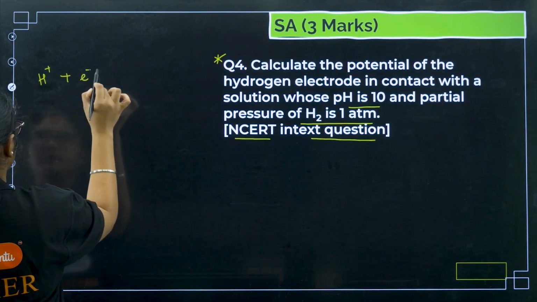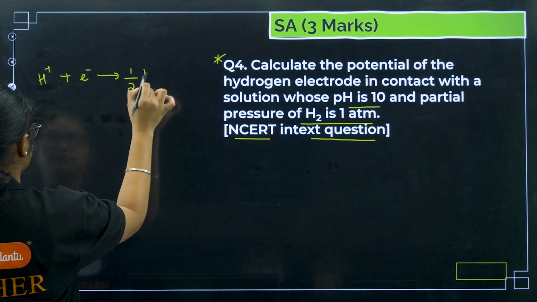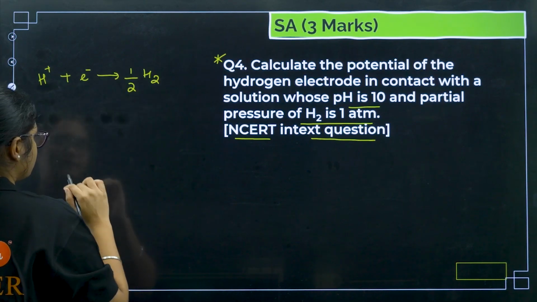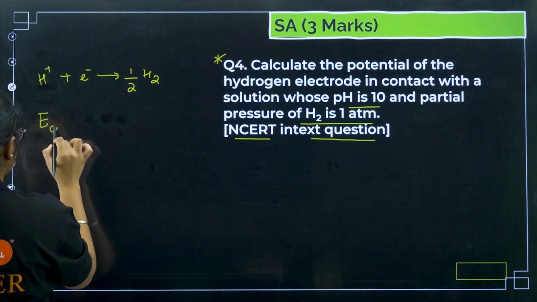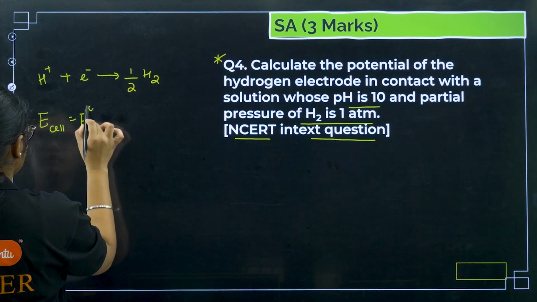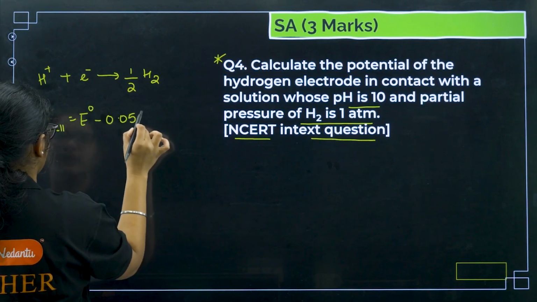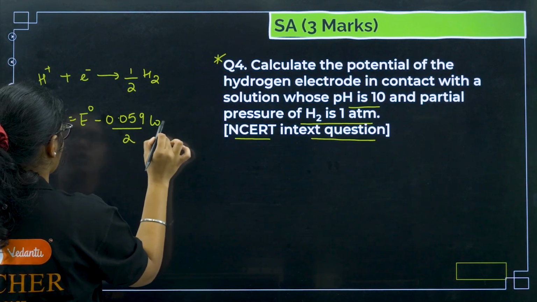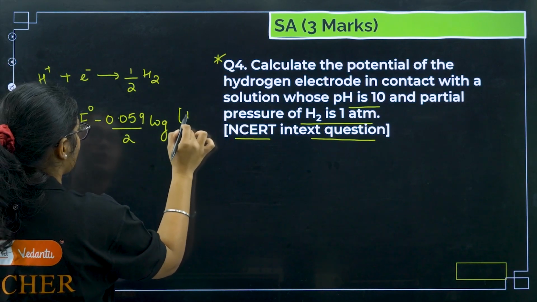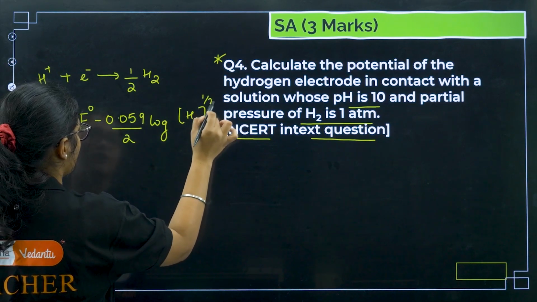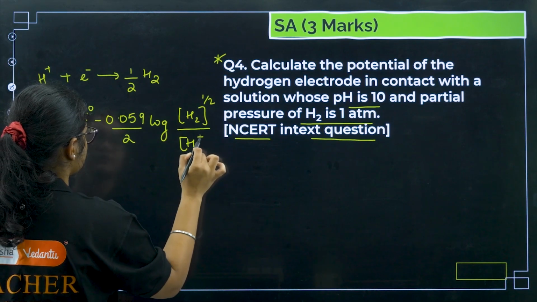H plus plus 1 electron gives you half H2, right? If I want to write the E of this cell, E of the cell will be equal to E naught minus 0.059 by n log of H2 concentration to the power of half divided by H plus concentration.